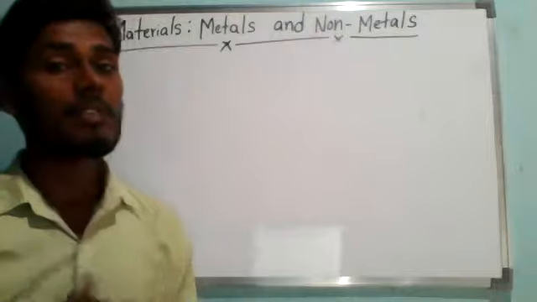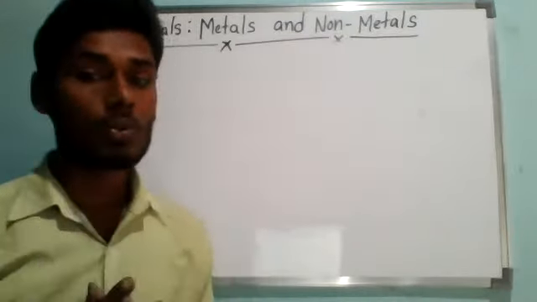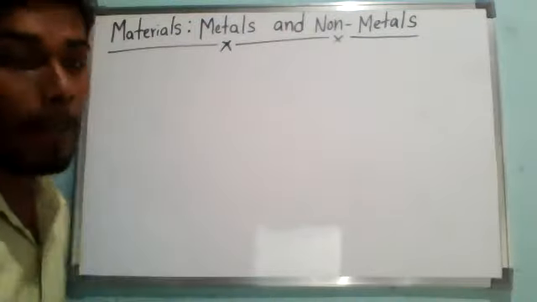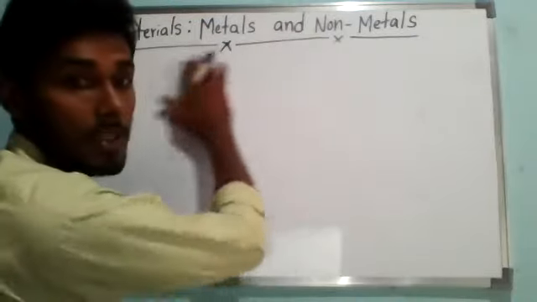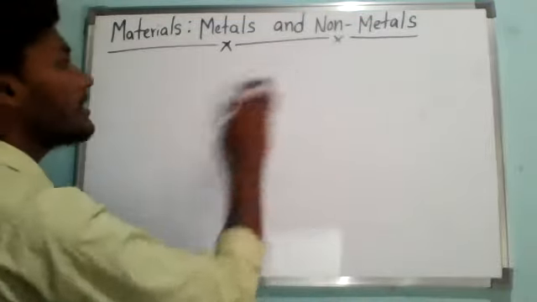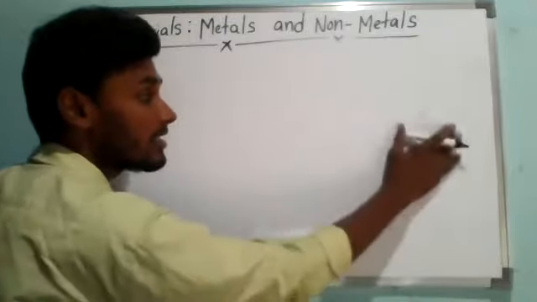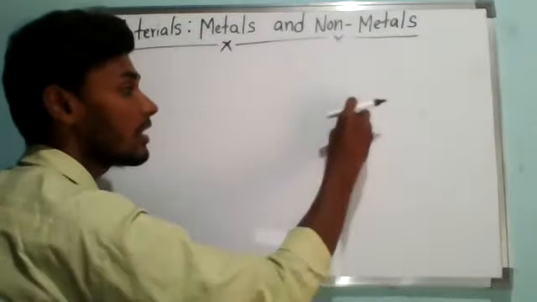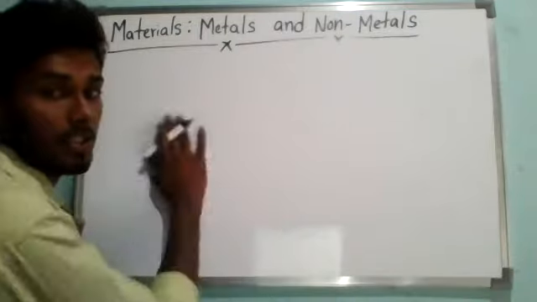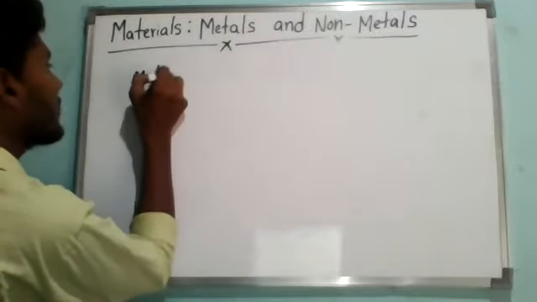On the basis of their properties, all the elements are divided into two main groups, that is metals and non-metals. Understand? So I will explain what a metal is, and why a few particular elements are called metals and a few are called non-metals. I will explain you the definition.